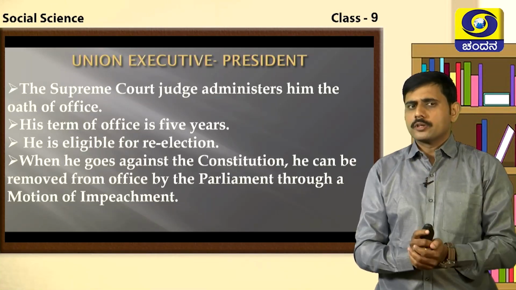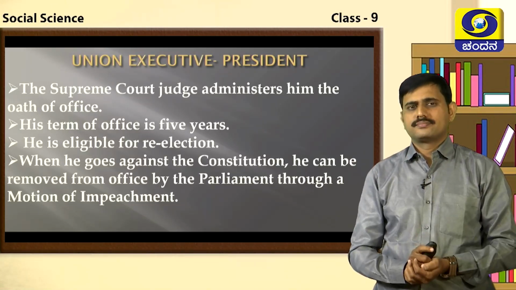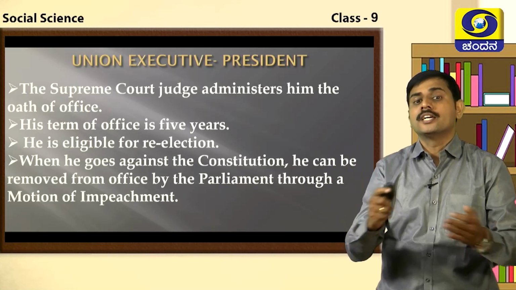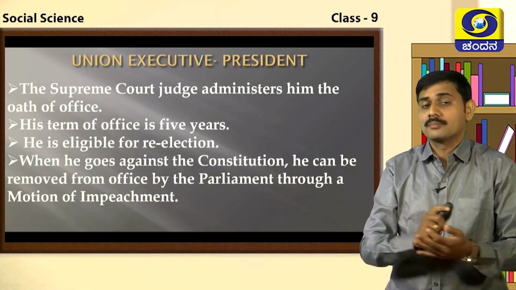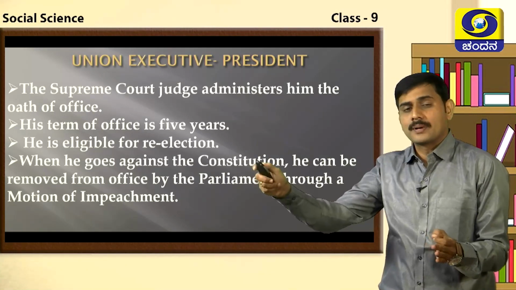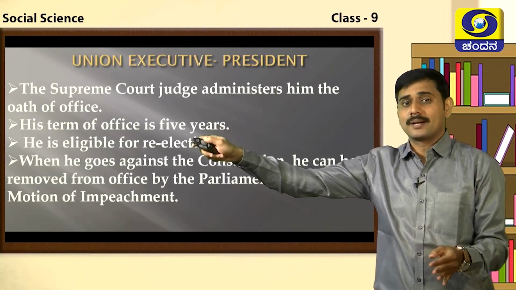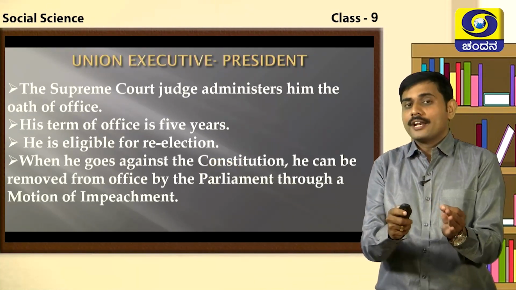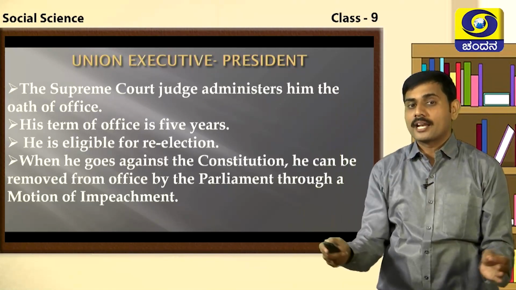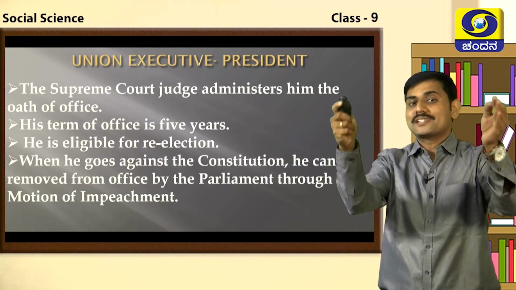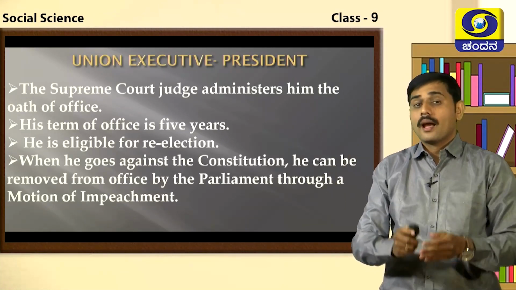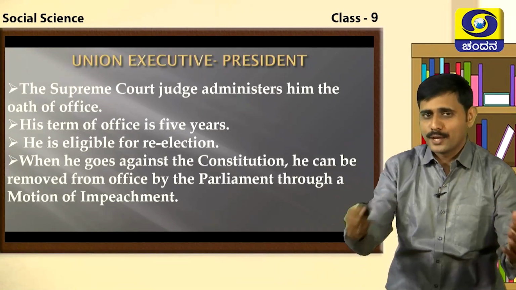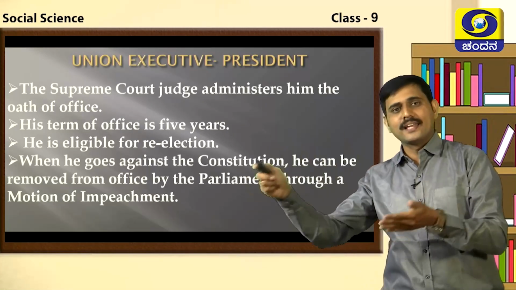One important point about the presidential election of the country, students. The election of the President of India follows the indirect election method. He is not directly elected by the people, but he is indirectly elected by the people. How is it possible? Yes. The people of India elect the members of Parliament as well as the members of the state legislative assemblies by direct election. And all those elected members will vote for the President of India. Therefore, this election method is called indirect election.